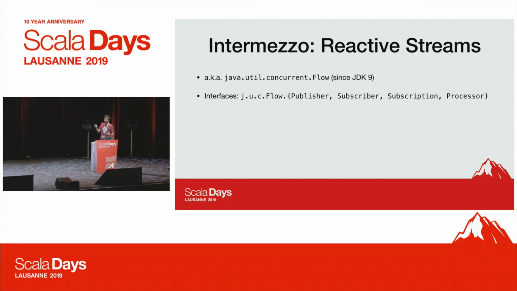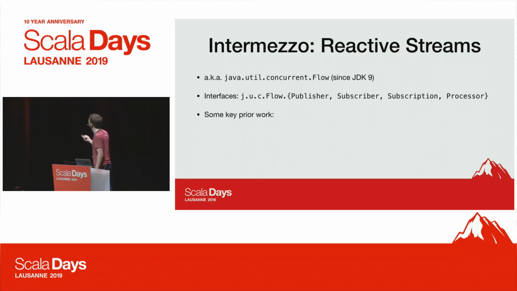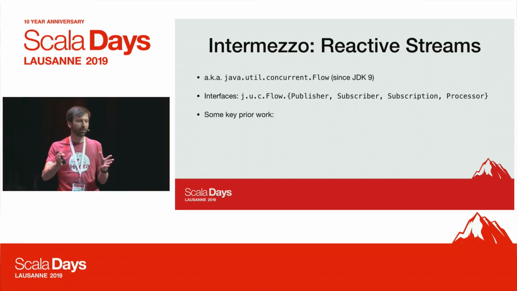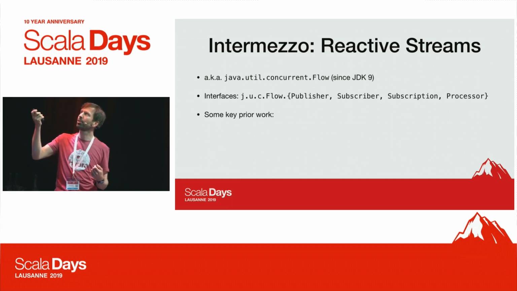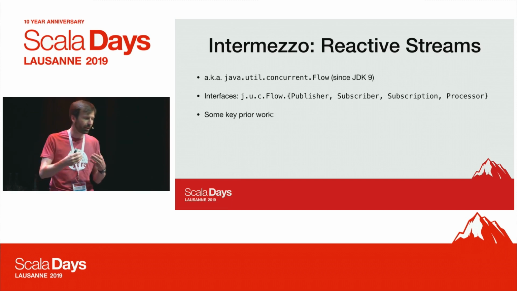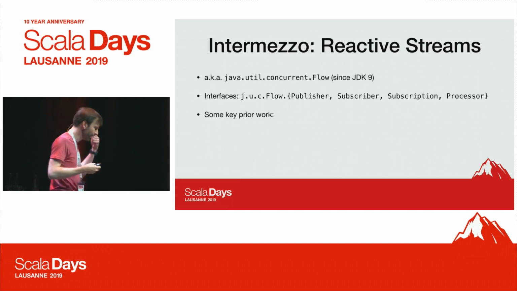The processor is not even essential, so we're actually talking about like 3 interfaces. And so what do they do? Well, they allow you to construct asynchronous streams, right? So producers, like publishers that publish events asynchronously, and subscribers that can subscribe to publishers to receive events asynchronously. And the subscription is also actually quite important because it allows the subscribers to control the flow of the events.